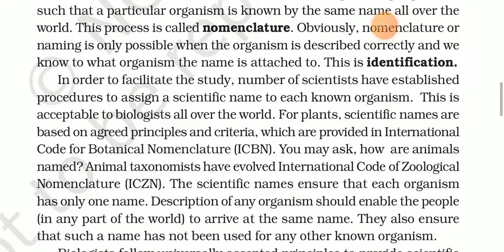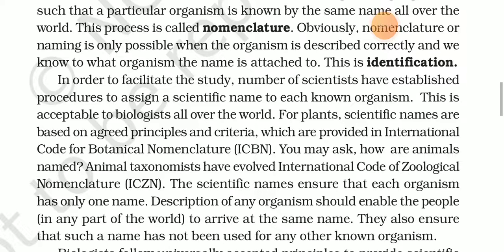The scientific names ensure that each organism has only one name. Description of any organism should enable people in any part of the world to arrive at the same name. They also ensure that such a name has not been used for any other organism.